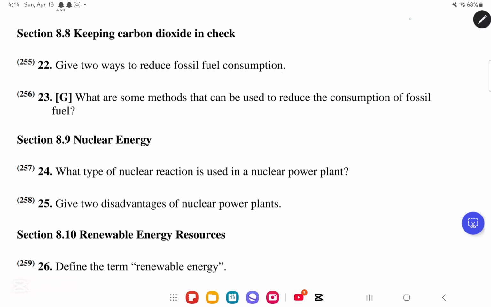We move on to question number 23. It says, what are some methods that can be used to reduce the consumption of fossil fuel? To reduce the consumption of fossil fuel, we have some methods. These methods could be what? To use hybrid cars. Okay. To use natural gas. Okay, to improve the insulation of buildings.